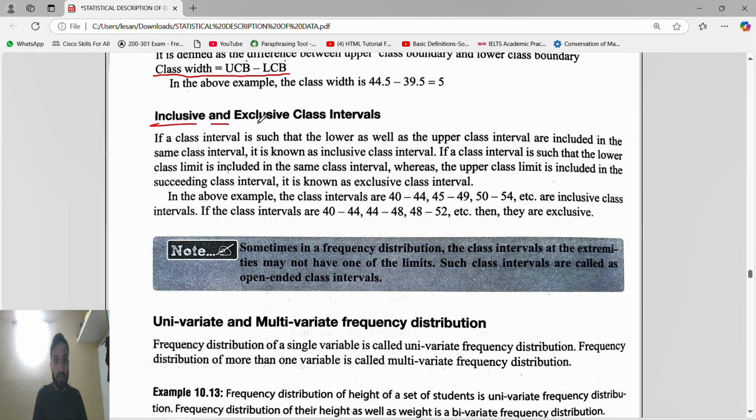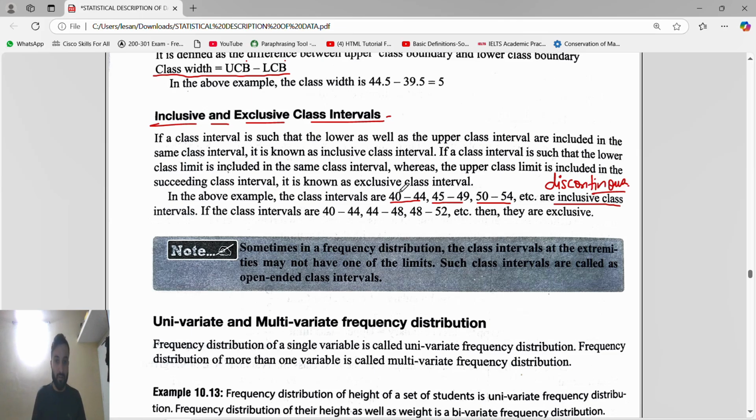Next is inclusive and exclusive class interval. See, inclusive class interval means, for example, 40 to 44, 45 to 49, 50 to 54. So this is what? Yes, this is discontinuous. So an inclusive class is also called discontinuous, because guys, they will give an example and ask you which class it is, inclusive or exclusive.